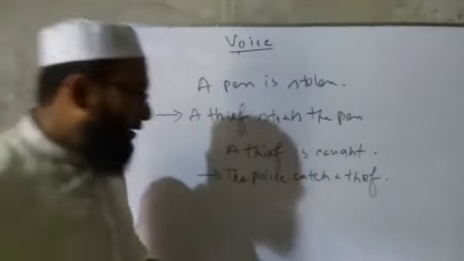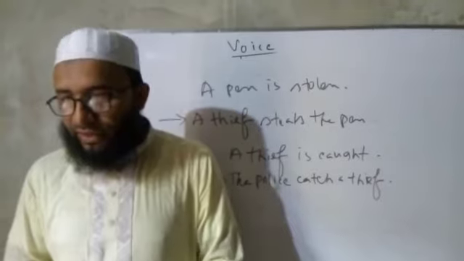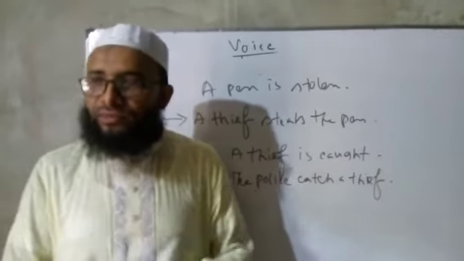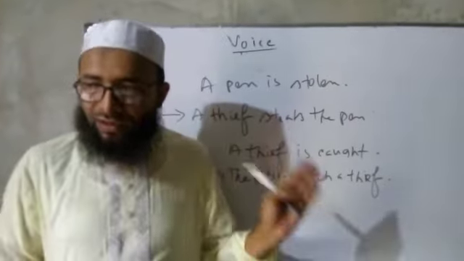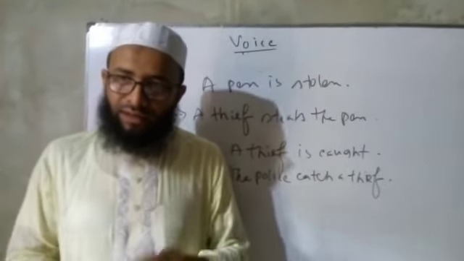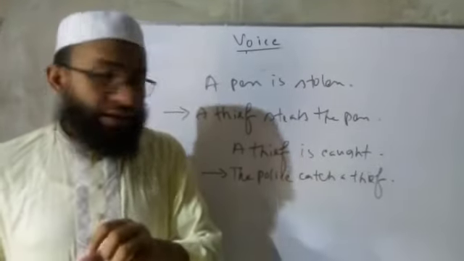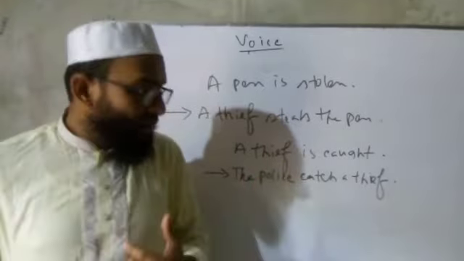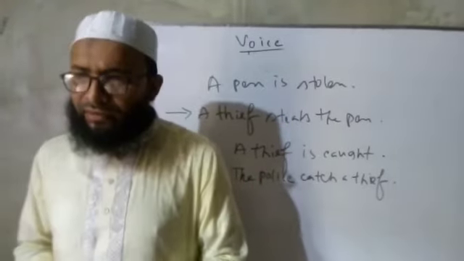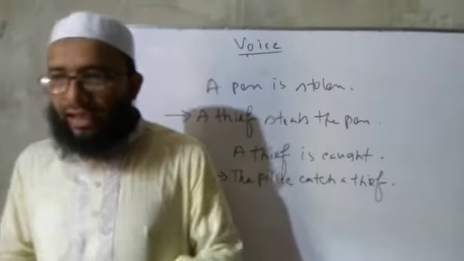Okay, dear learners, you came to understand how to change from passive to active. In case of transforming from passive to active, we have to bring a subject according to the demand of place and sentence. Okay, dear students, you know that this is the basic rule of active and passive. If you continue to learn these rules, you will benefit because there are a lot of rules you have to keep in practice, and keep in touch with me.